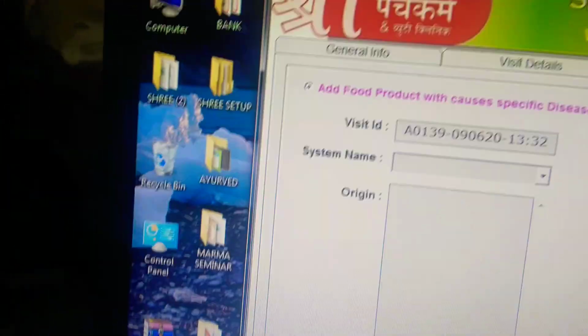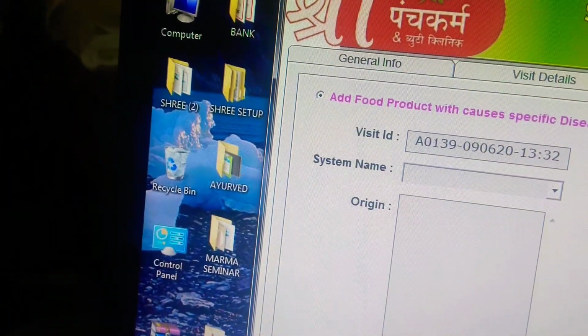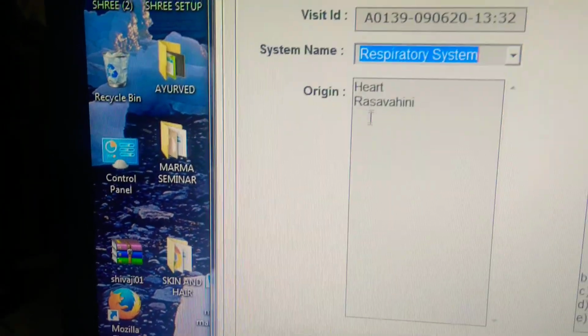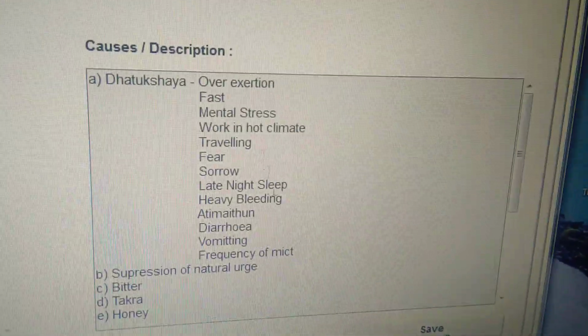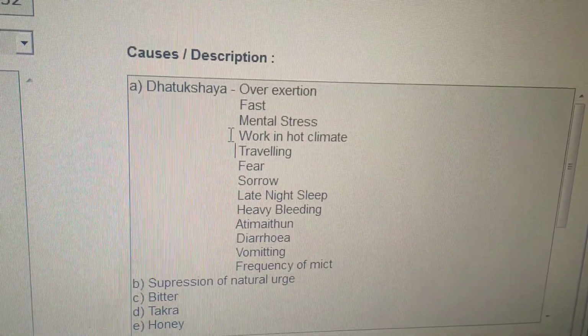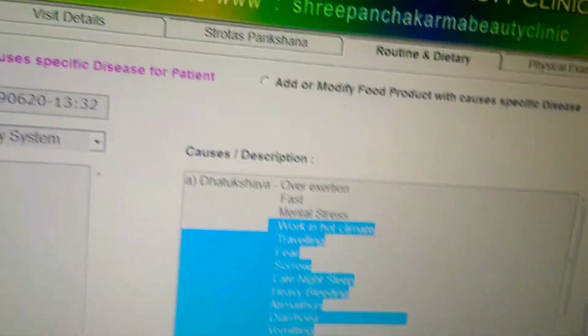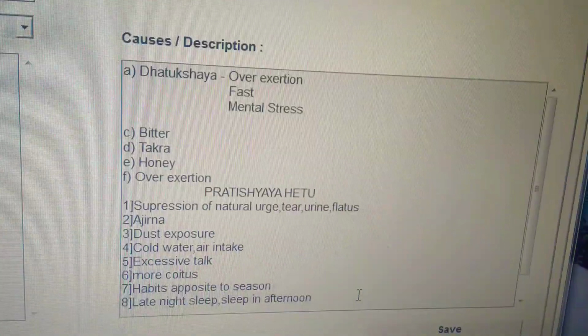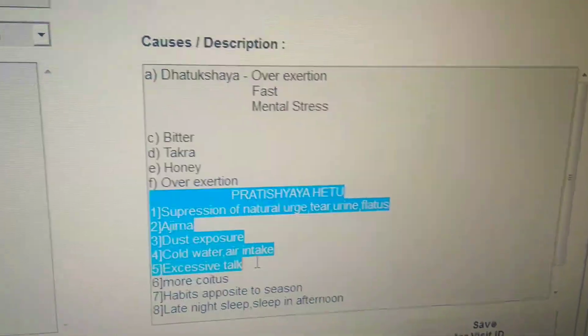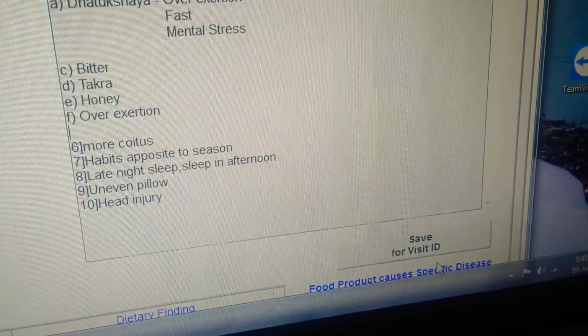if you want to use the system with details, then here you can see that for the respiratory system, the origins are these, and all these are its causative factors. Then you can select these factors, and the remaining you can erase. And in this patient, whichever factor you found, you can simply select, and you can save it against that patient's ID.